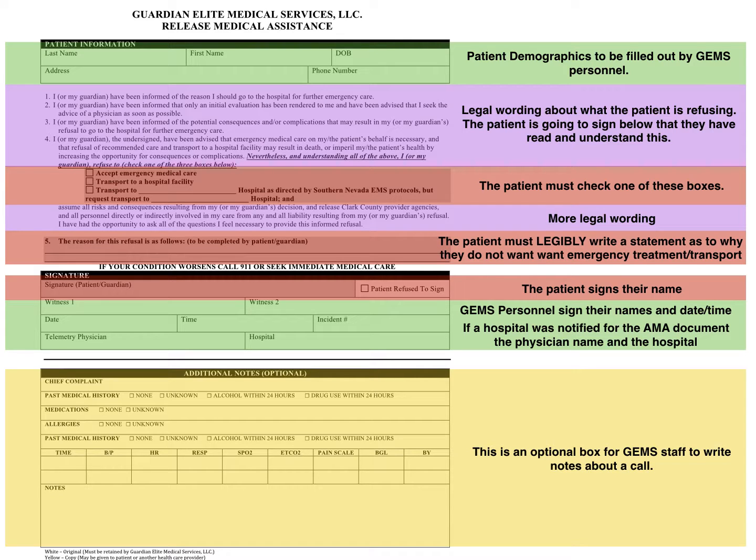And just a recap of the AMA, this is everything together. We see that everything in green is what GEMS personnel have to fill out. Everything in purple is what the patient is reading and understanding that they're signing AMA. If it's in red, that means that the patient must fill it out. So those are like our gray boxes that we discussed earlier. And then if it's yellow, then it's optional. We don't have to fill it out.